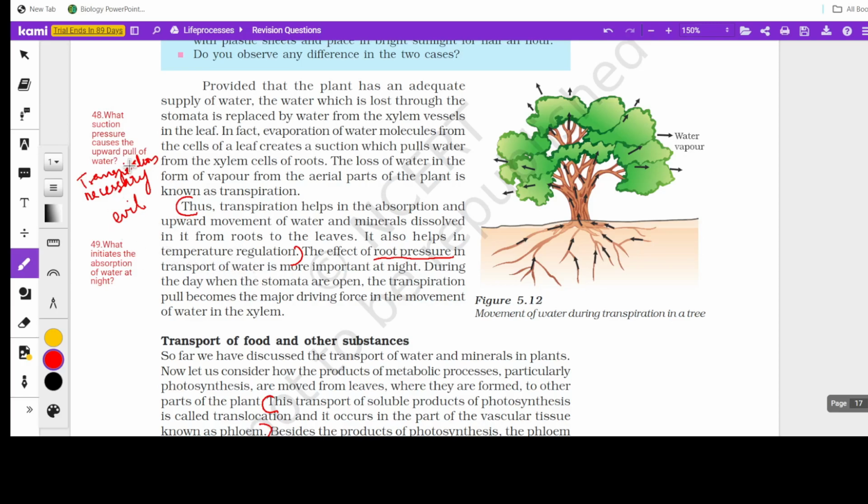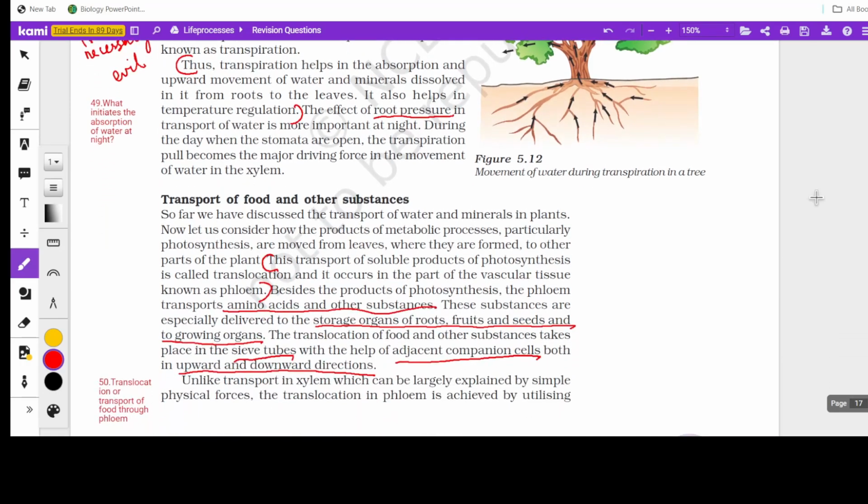If the question is asked like transpiration is a necessary evil, you have to mention the necessity of transpiration, because both points apply: necessity, and the evil is obviously the loss of water, right? So it is an evil. The water is lost. During daytime, the steady column of water is maintained by the suction pressure created by transpiration. And what about night? At night, root pressure helps in the transport of water. So this is yet another MCQ.